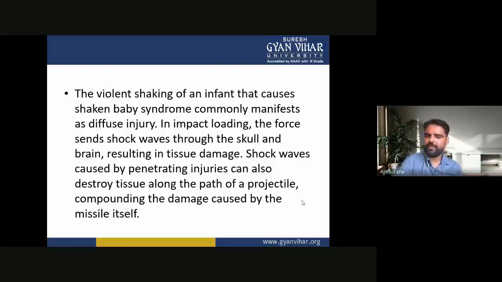So the violent shaking of an infant that causes shaken baby syndrome commonly manifests as diffuse injury. In impact loading, the force sends shock waves through the skull and the brain, resulting in tissue damage. Shock waves caused by penetrating injuries can also destroy tissue along the path of a projectile, compounding the damage caused by the missile itself.